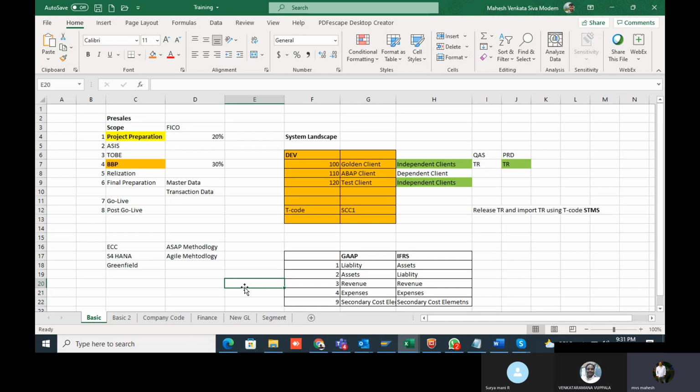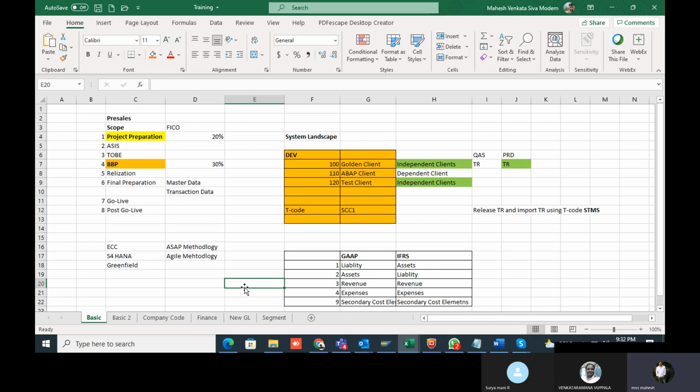Once unit testing is done from our side, as a functional consultant we have to test all the scenarios which you discussed and mapped in the BPP document. All the requirements should be met and all the processes covered.